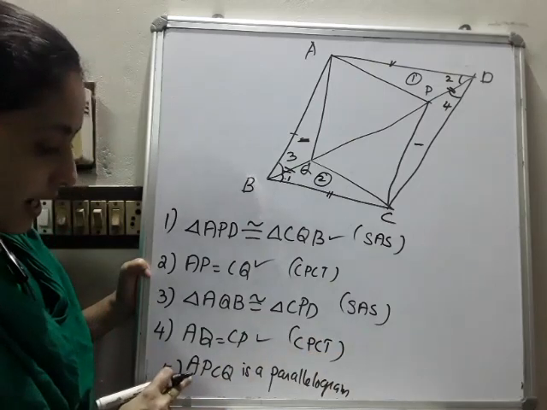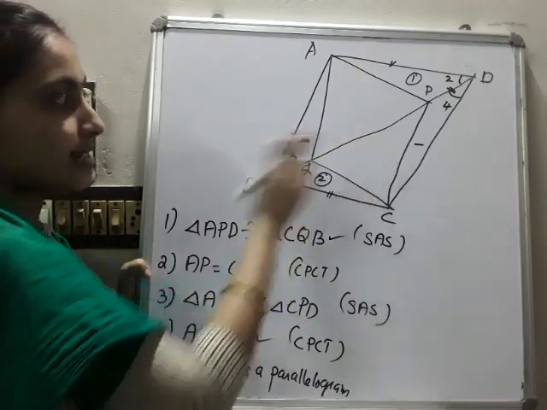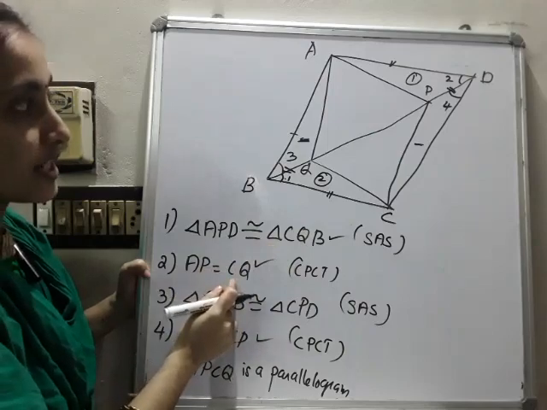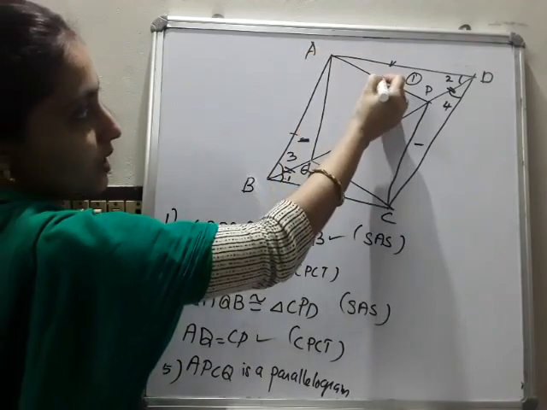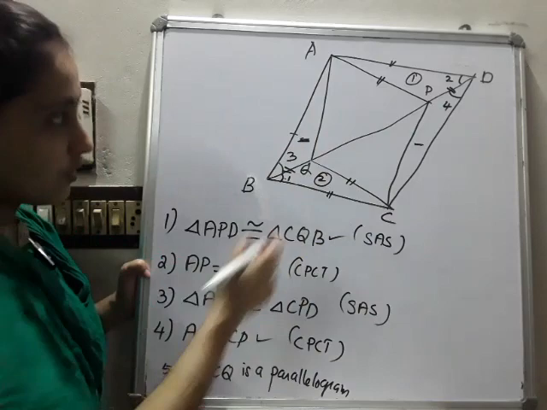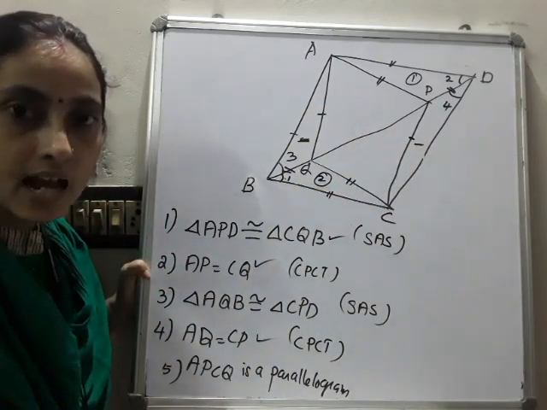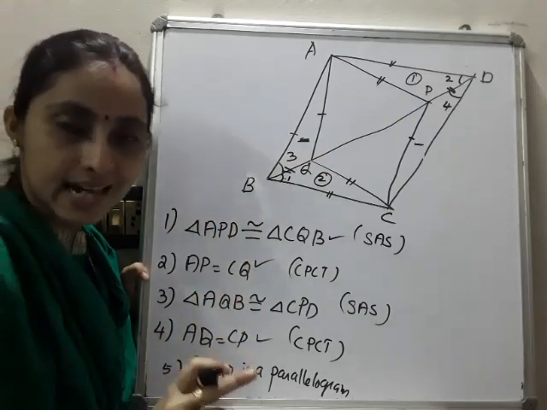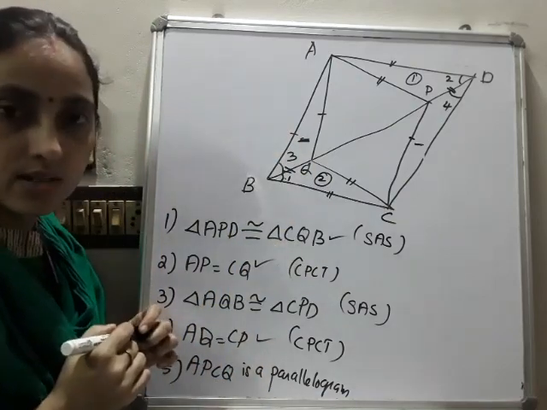Okay, then we want to prove APCQ is a parallelogram. We already got, is it? Then opposite sides are equal. Already from the second one, AP is equal to CQ. AP is what? AP is this one. AP is equal to CQ. These two are equal. And from the fourth one, you got this side and this side are equal. So if the opposite sides are equal, then it is a parallelogram. We already proved, is it? Both the pairs of opposite sides are equal, then it is a parallelogram. So by that theorem, we can say that APCQ is a parallelogram.